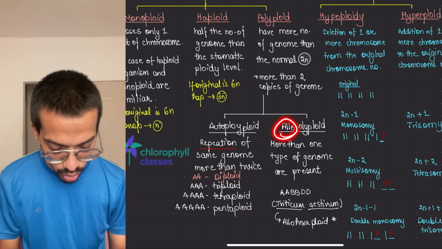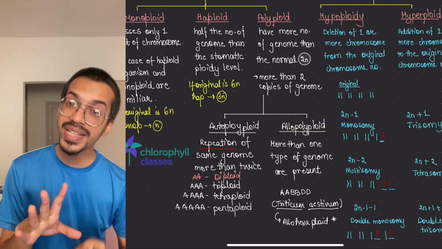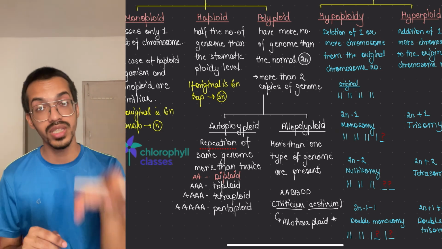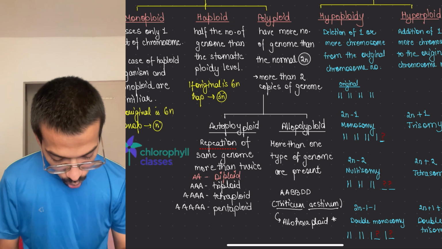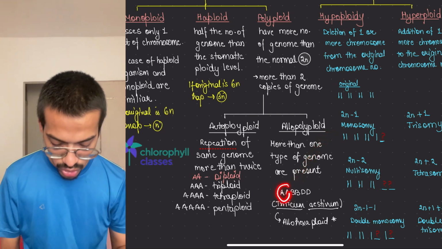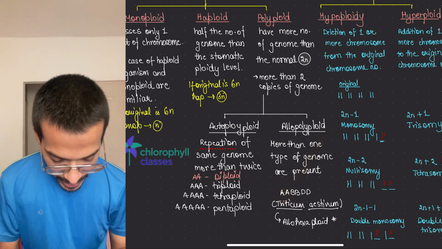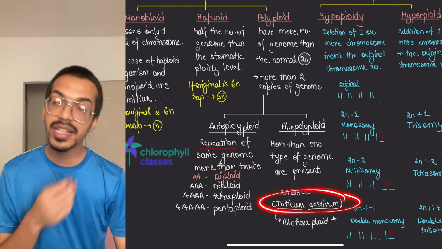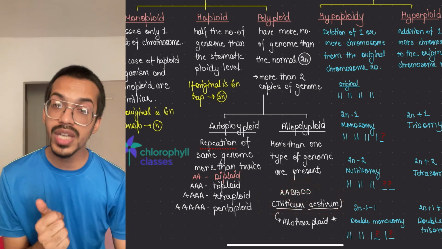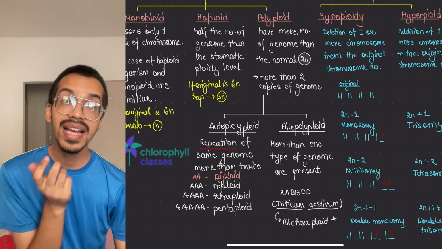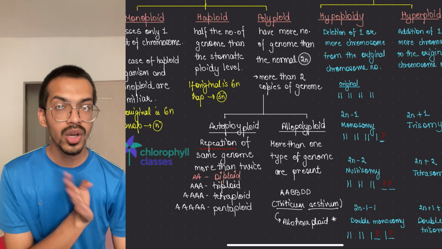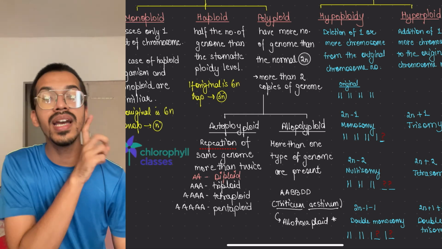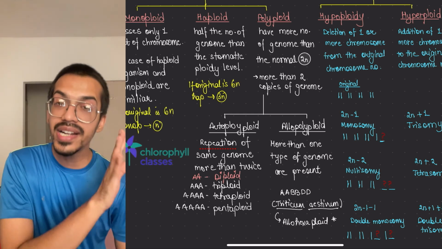And there is allopolyploidy. Allo means something different is coming up, different genomes. So more than one genome is present, like AA was present in the diploid condition, they take BB also, they take DD also. And this happens in our wheat, Triticum aestivum. So the wheat which we are eating has a different genome present from a different plant, because the wheat which we are eating is made up of rye and the wild variety of the wheat.